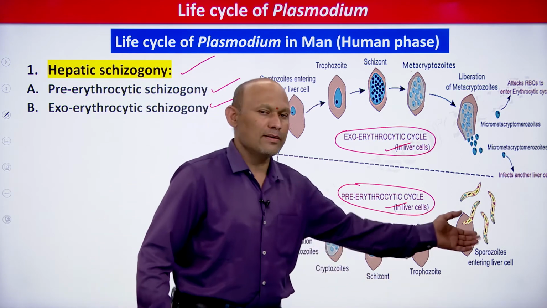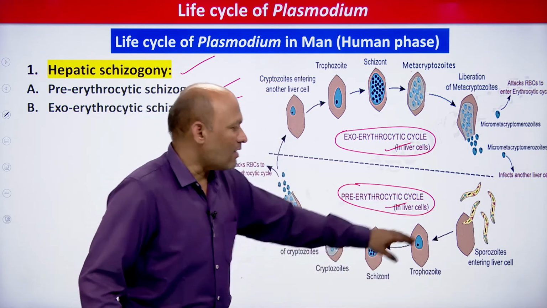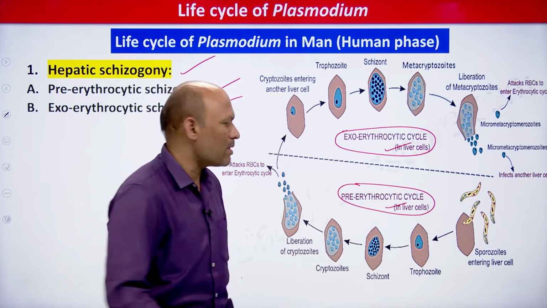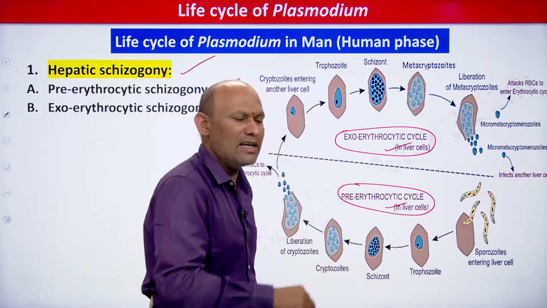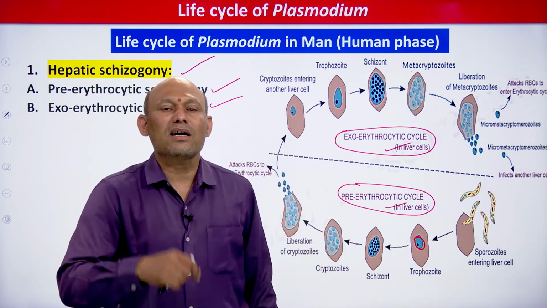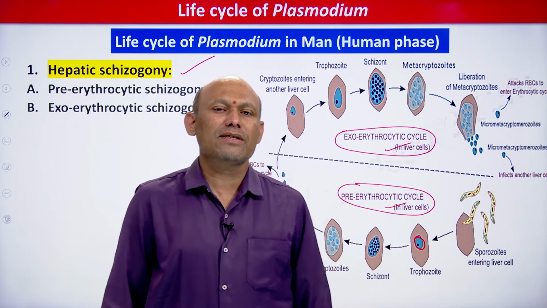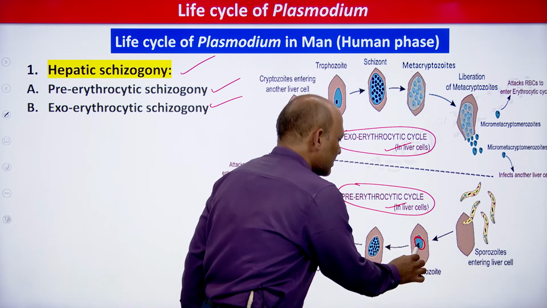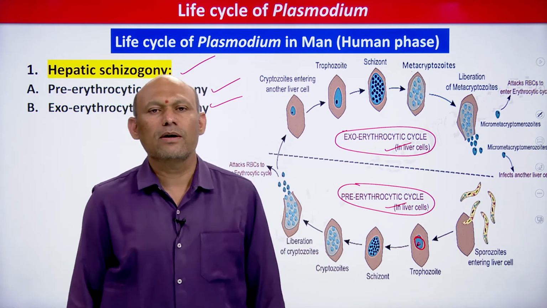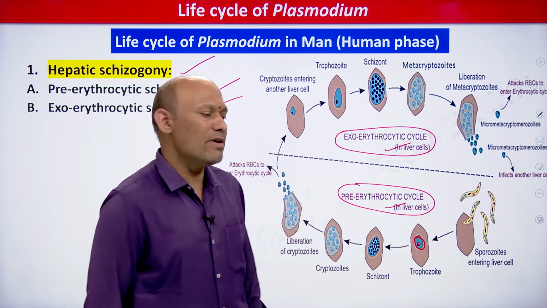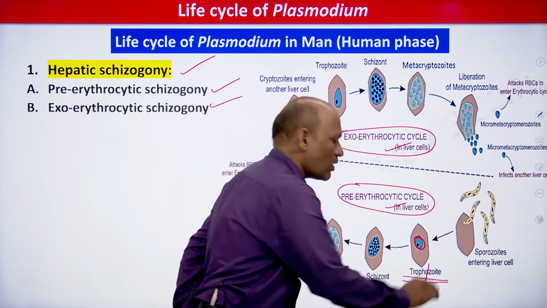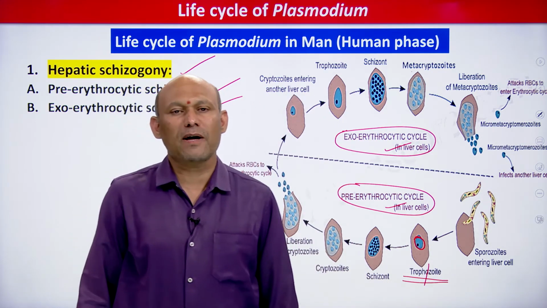So sporozoite attacks the liver cell. Earlier it is somewhat elongated, but after entering the liver cell, it becomes round in shape, you see, and it starts feeding on the content of the liver cell, student, right. This stage which starts feeding on the content of the liver cell is known as trophozoite. Always remember, whenever you come across the word trophozoite, that is the feeding stage of the parasite.